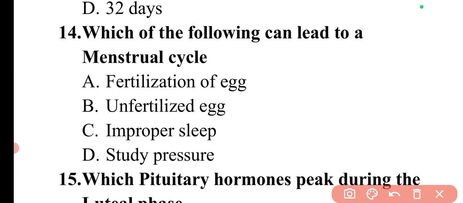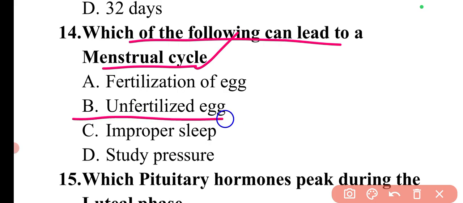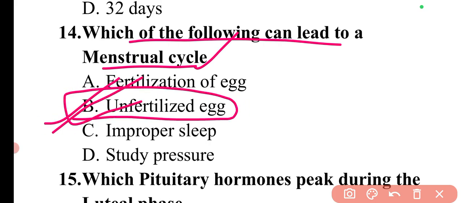Next question is, which of the following can lead to a menstrual cycle? So an unfertilized egg can lead to a menstrual cycle. If the egg is not fertilized, then this can lead to a menstrual cycle. So here option B is correct.